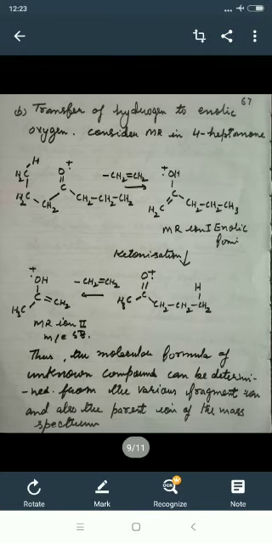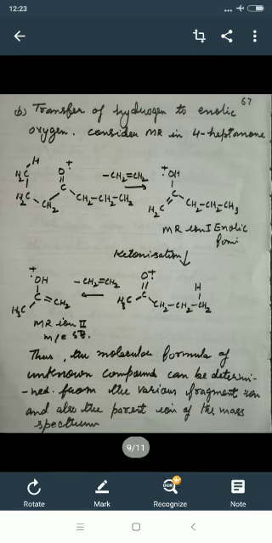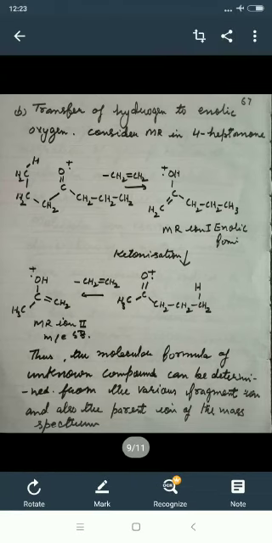Consider the McLafferty rearrangement in 4-heptanone. So we have carbons 1, 2, 3, 4, 5, 6, 7. This will form a bond here, and a double bond here. So it will eliminate out as CH2=CH2, and the remaining part is CH2=OH plus and CH2CH2CH3. This is the McLafferty rearrangement enolic form. This enol will ketomerize, giving you a ketone.